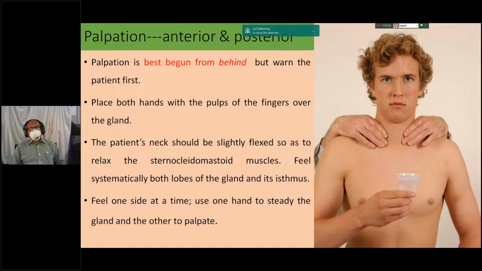Now, palpation of the thyroid gland. There are two approaches to palpation: first from behind, then from the front. Palpation starts from behind, with the patient seated first. Place both hands with the palms and fingers over the gland, and the neck should be slightly flexed so as to relax the sternocleidomastoid muscles. Feel systematically both lobes as well as the isthmus. Feel one side at a time and use one hand to steady the gland to palpate the other lobe.